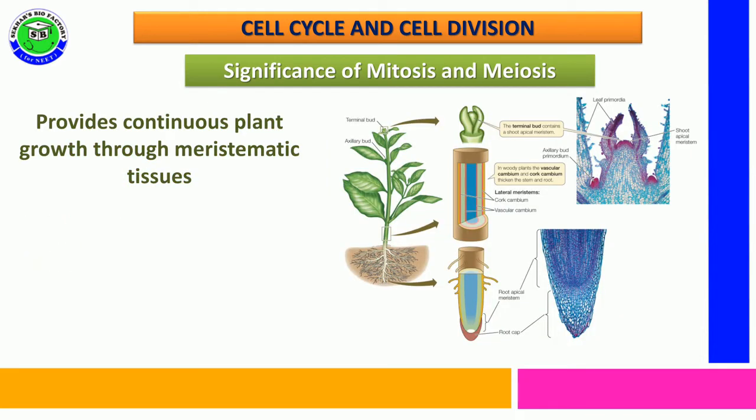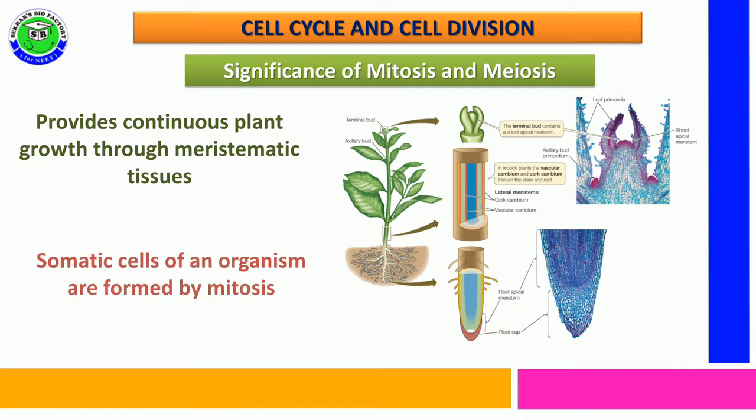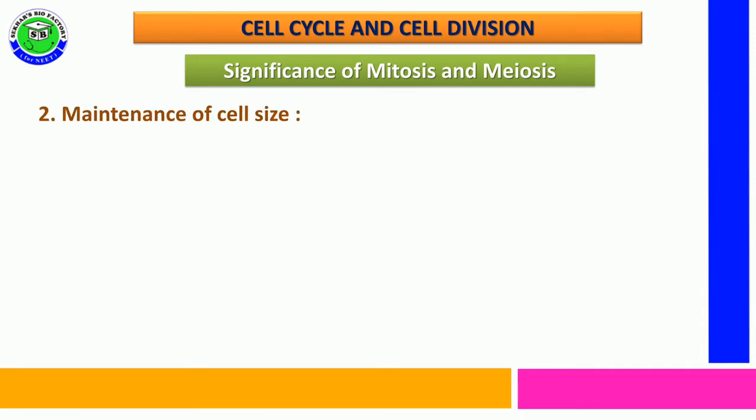In plants, this mitosis division provides continuous growth with the help of meristematic tissues present at the tip of the stem and at the tip of the root. Somatic cells participate in mitosis division for growth and development in an organism.